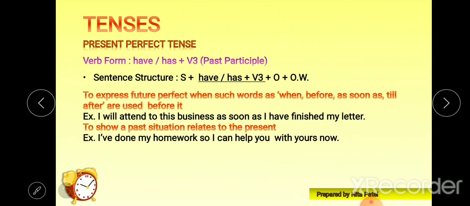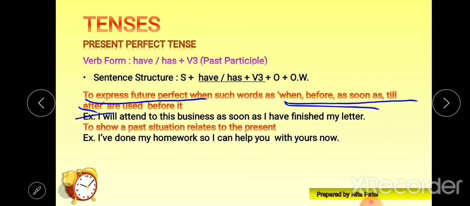Okay. The next use, to express future perfect. To express future perfect when such words as when, before, as soon as, till, and after are used before it. So wherever you will find these kinds of words, conjunctions, then to express future perfect you can go for present perfect tense.